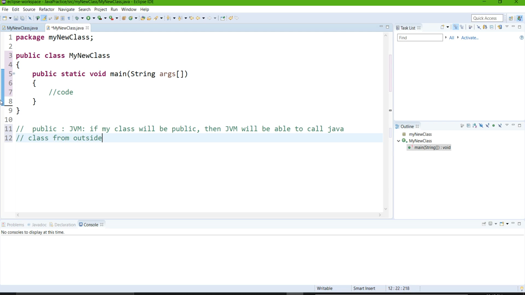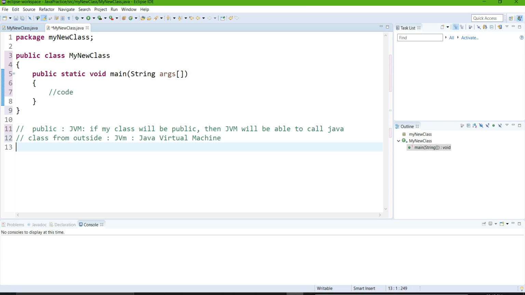If it is protected, then JVM means Java Virtual Machine. Let me write it for you. So that's why I am creating my main method as public.